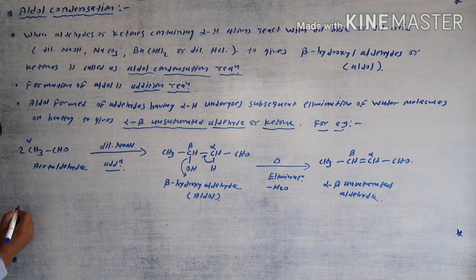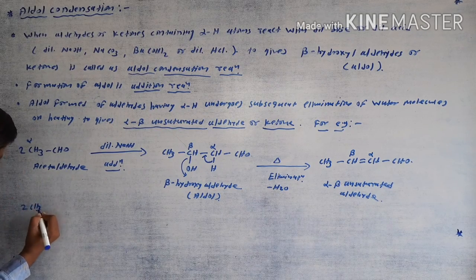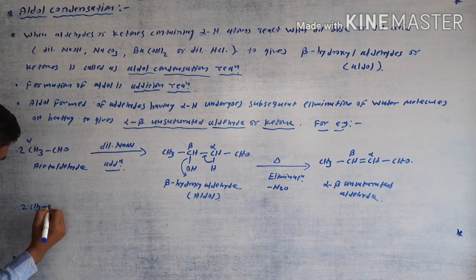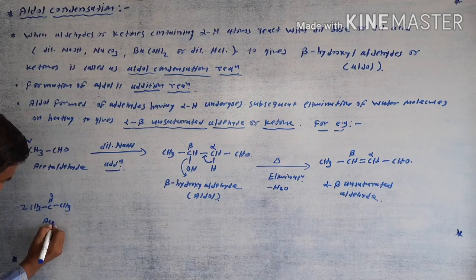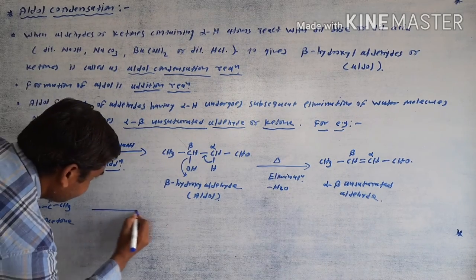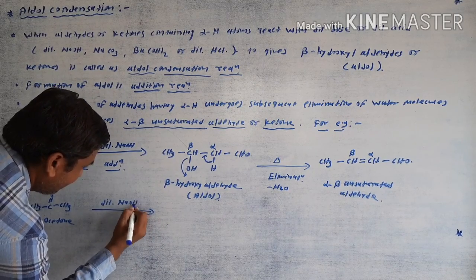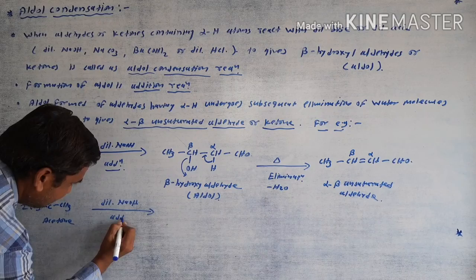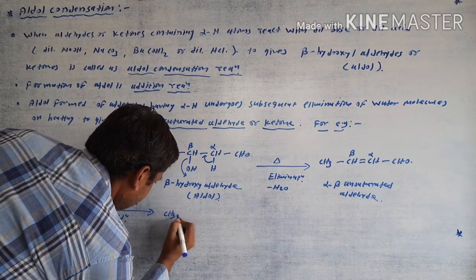Similarly, as a second example, suppose 2 moles of acetone, which is a ketone, react with dilute NaOH. This is the addition product, the aldol product, CH3